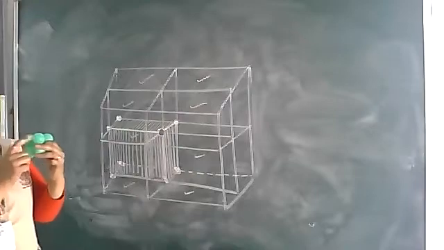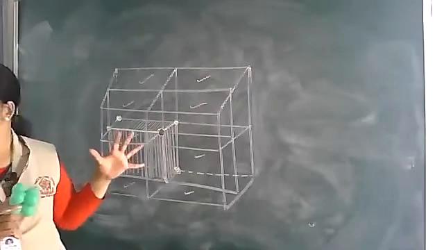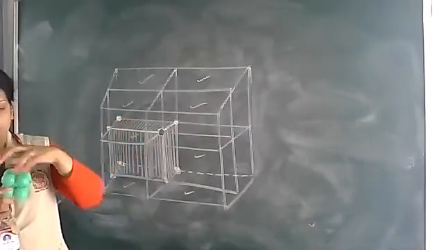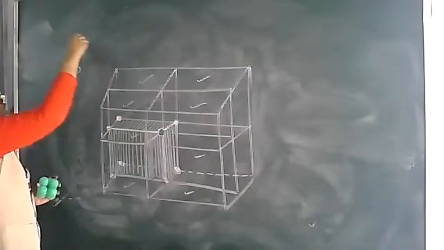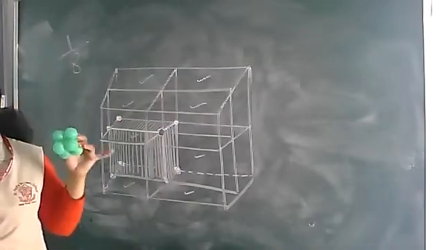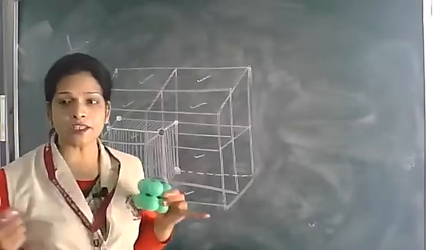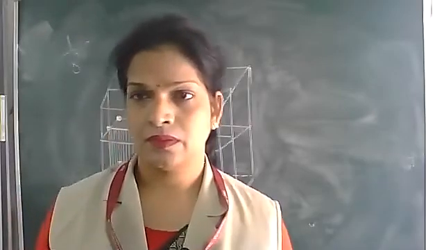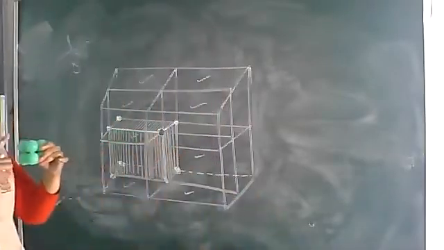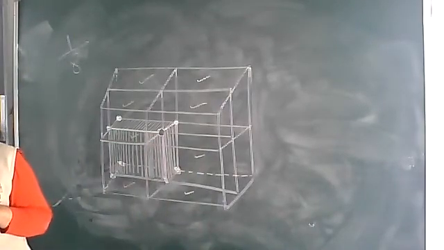Means this corner ball is divided into 8 cubes. That means only one portion out of 8 is present inside this cube. So only 1/8 portion of the corner sphere's contribution is there inside this unit cell.